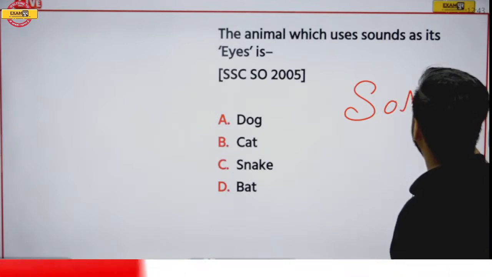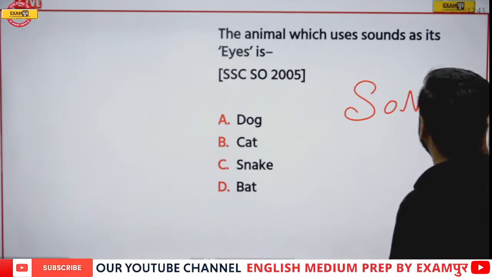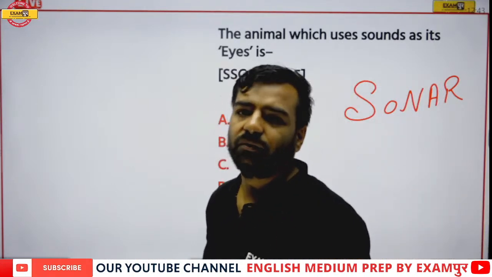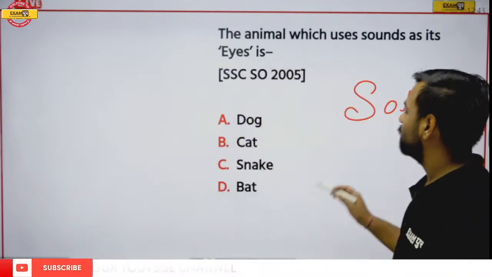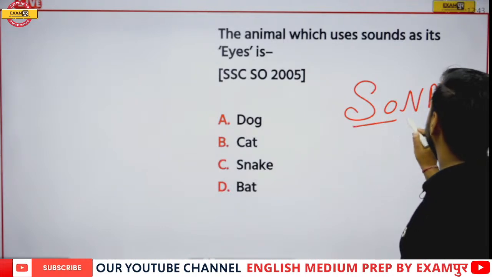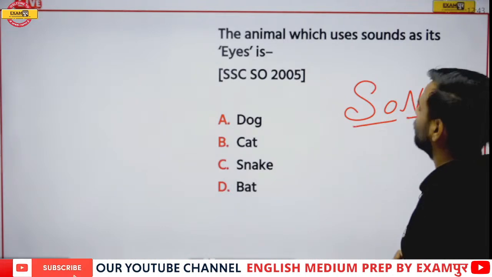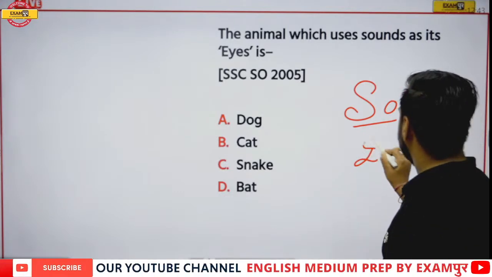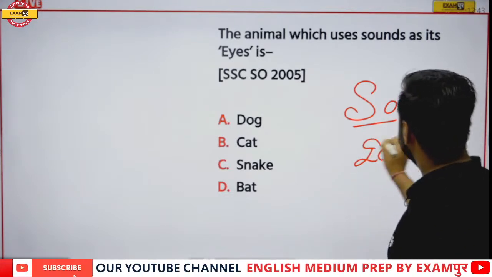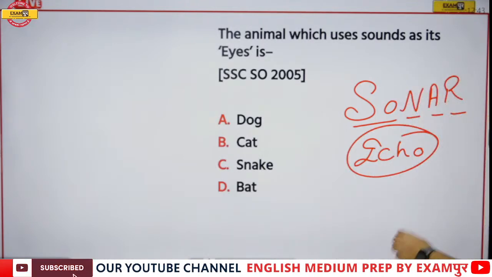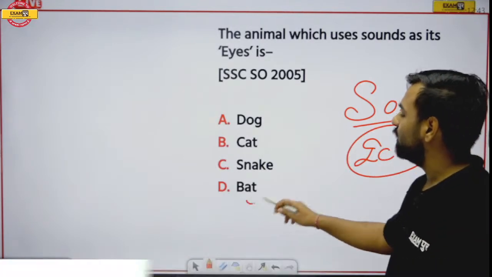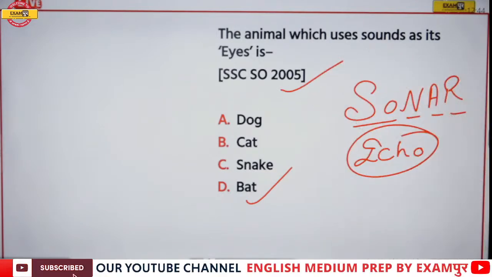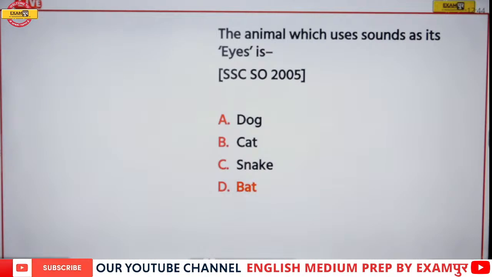Here there's a concept of sonar, and its full form is sound navigation and ranging. This concept of sound navigation and ranging is related to echo, or we can say the echolocation concept is going on. So the animal which is using it is the bat. This is the question from SSC 2005, and option number D, that is bat, will be the correct answer.